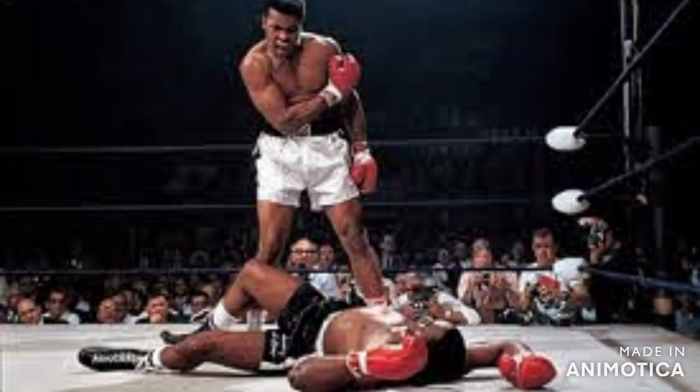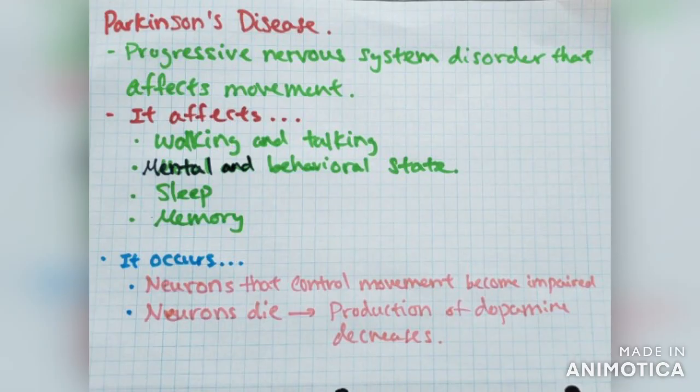A well-known example of a Parkinson's disease patient would be Muhammad Ali, the greatest boxer of all time. Parkinson's disease occurs because neurons that control movement become impaired or die. A reduced number of neurons decreases the production of the neurotransmitter called dopamine, because neurons are the source of dopamine.